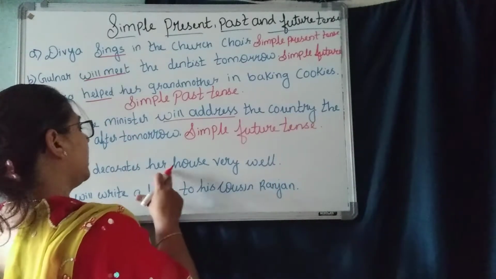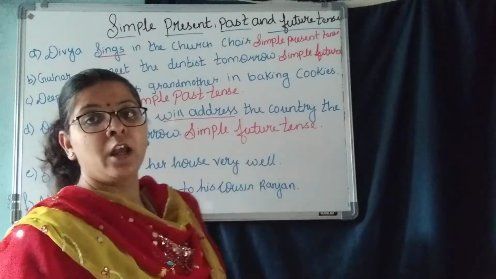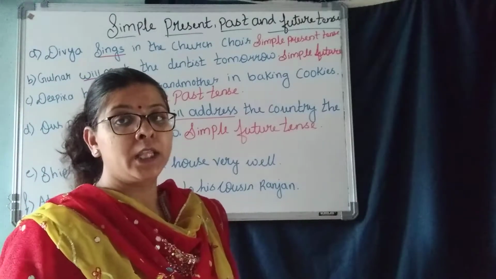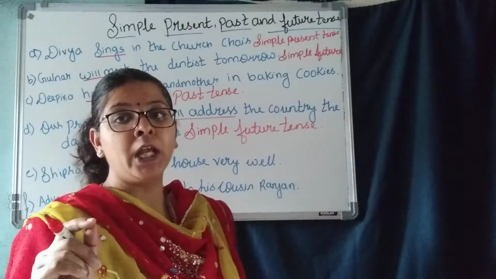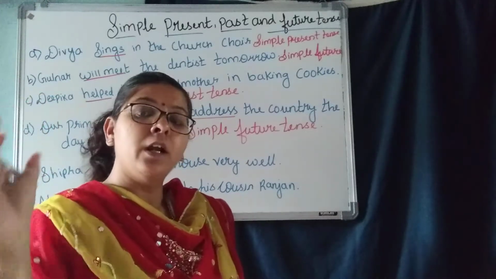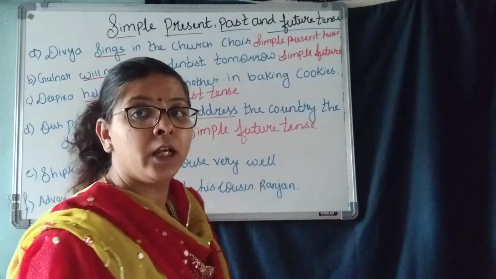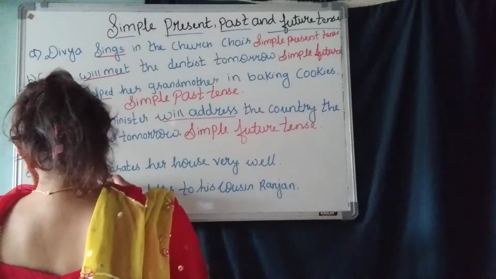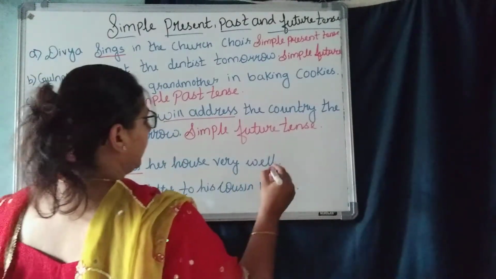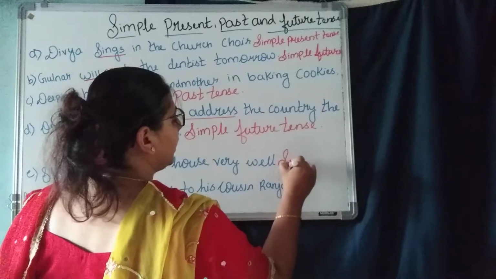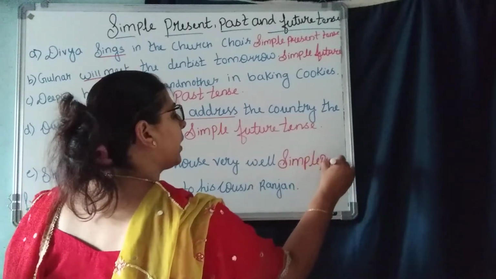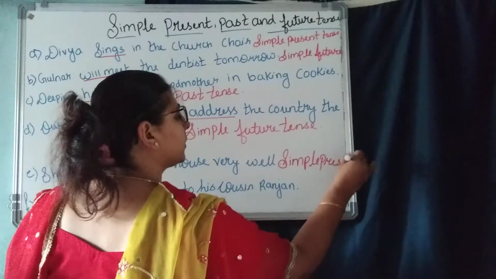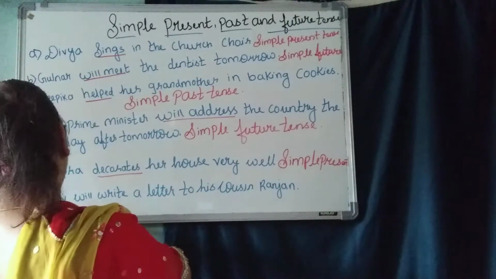Shipra decorates her house very well. Shipra decorates. So it's a simple present tense. Decorates, it is not decorated. Understood? Underline decorates and write here simple present tense.